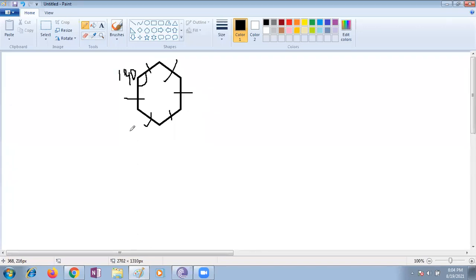If you take an n-sided polygon, it means n into n minus 2. We know that from that you're supposed to frame an equation. Just a minute, that is very important.